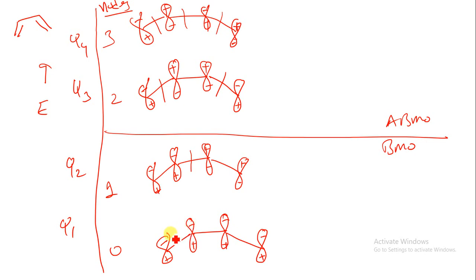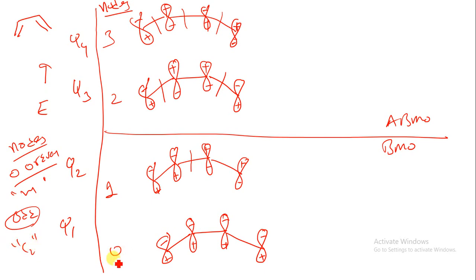Okay, now what do we have to follow? We have to follow the rules. What are the rules? If we have nodes that are 0 or an even number, we can say a mirror plane is there. If we have an odd number of nodes, we can say that a C2 axis is there. Now let us say this is a 0 node, so it should have a mirror plane.